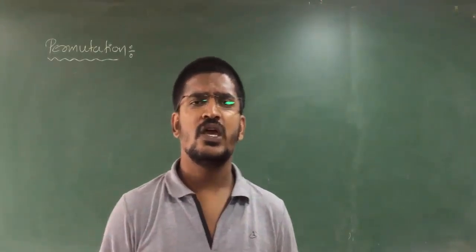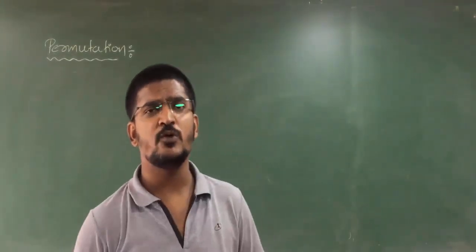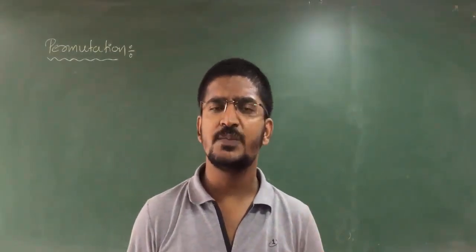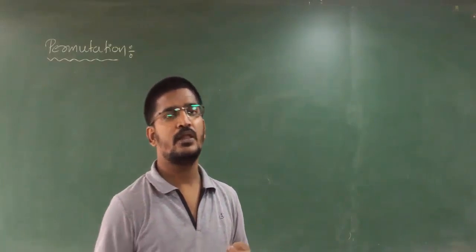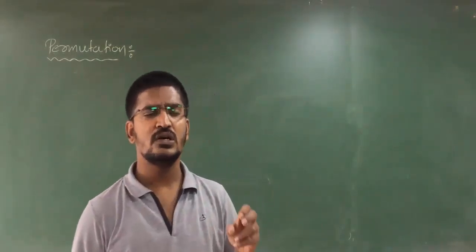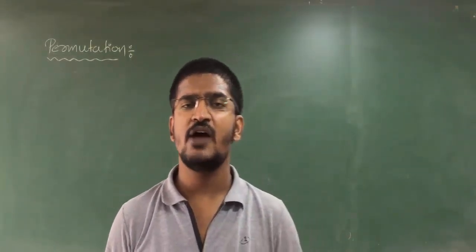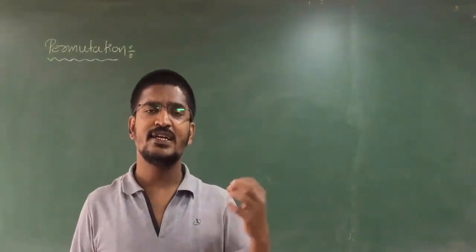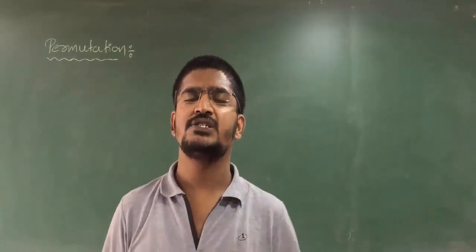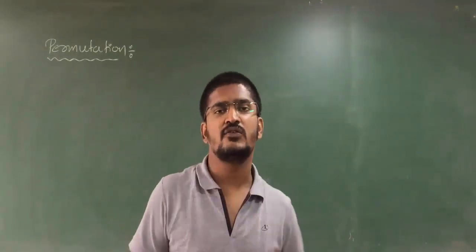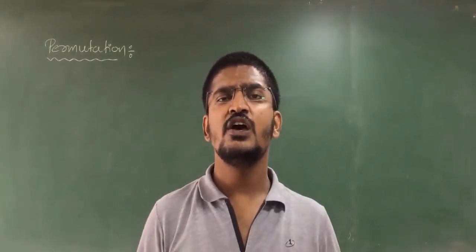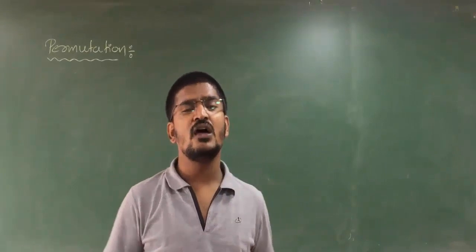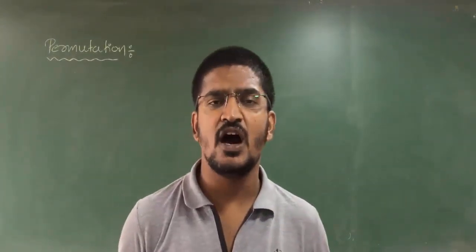Clear? So here, if I want to explain permutation, you must understand the concept. For understanding the concept of permutation, I will give a simple example. I will give you some number of objects and I will tell you to take out R objects from those n objects, and you should arrange those R objects. Are you clear?